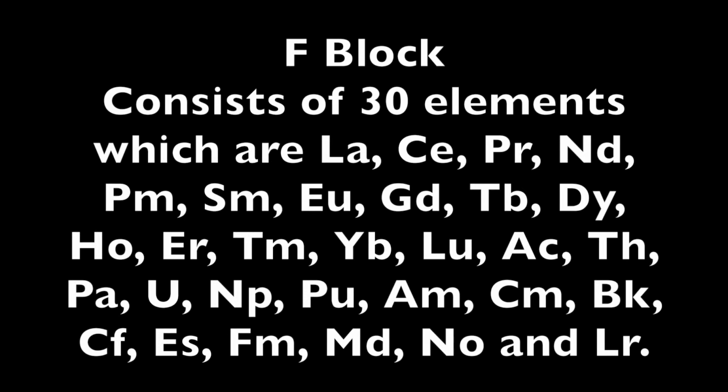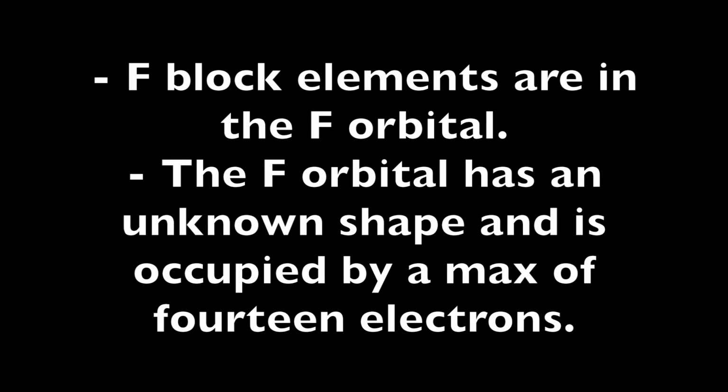F-block consists of 30 elements, which are listed below. F-block elements are in the f orbital. The f orbital has an unknown shape and is occupied by a max of 14 electrons.